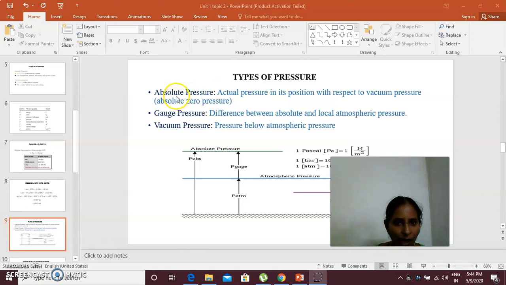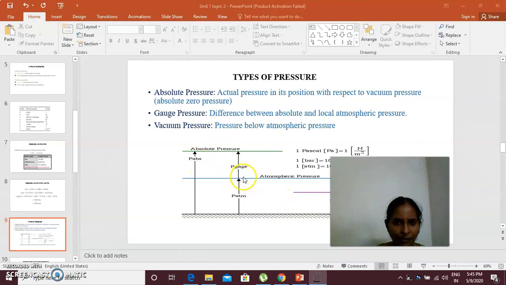Absolute, gauge, and vacuum pressure are the various pressure types, expressed depending upon the system pressure. You can differentiate these pressures: here is the zero absolute pressure, and here you have the absolute pressure, which is the summation of the pressure measured by the gauge and the atmospheric pressure.